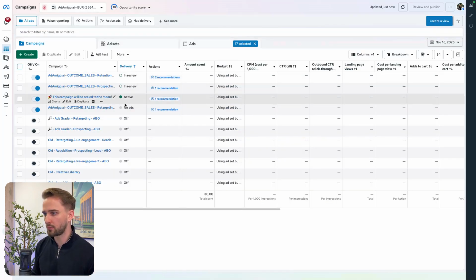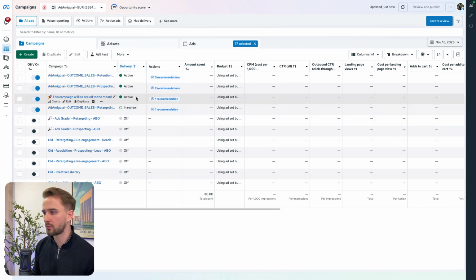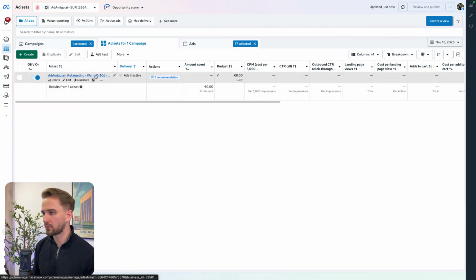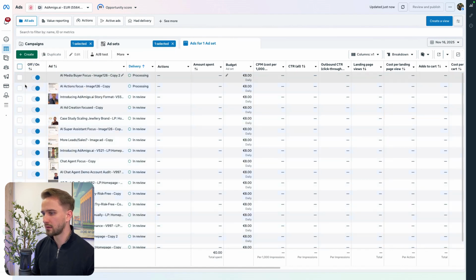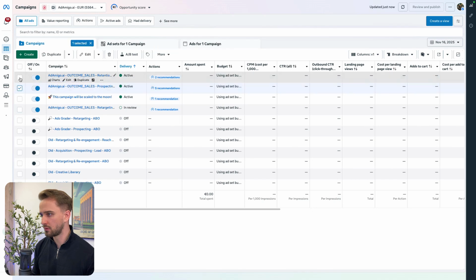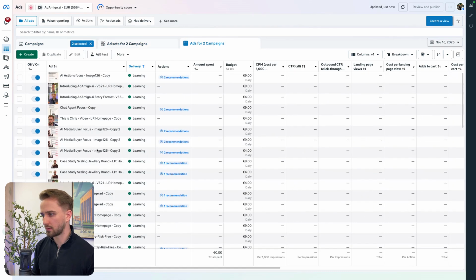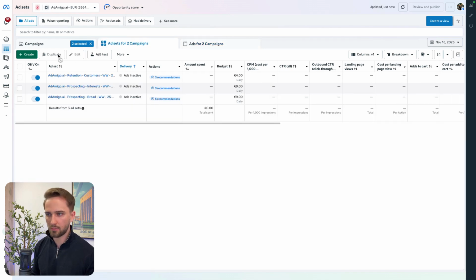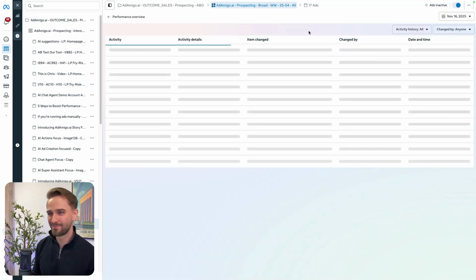You see already 2 are in review. This one still, it says no ads. It's actually refresh. So you can see here, these ones are already approved. And this one is still in review. So when you go inside, you can see here all the ads that it's basically processing right now, right? And if we go into prospecting and retention, boom, you can see here as well. I mean, tons of ads that it basically launched to all the campaigns. So yeah, that's basically what's up.